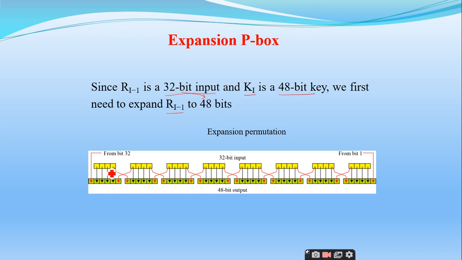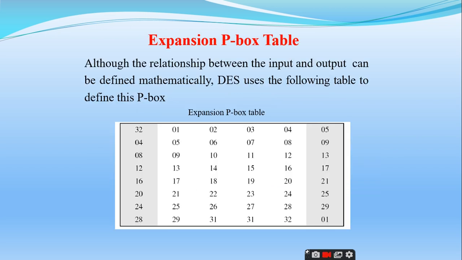So it is 4 inputs and 6 outputs. The last input is connected to this one as well as the first bit of the next one. Similarly, the first bit of the second box is connected to the last bit of the first box. Like that, it maintains, so 4 bits are converted into 6 bits. Here this is from bit 32 and the last one is from bit 1. So this is how an expansion P box is defined, and this is the expansion P box table.